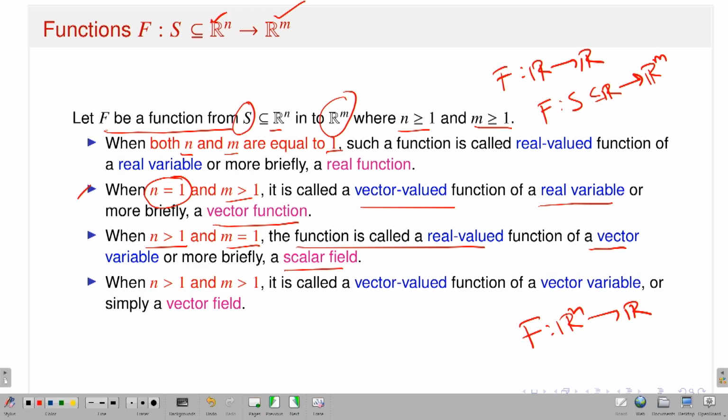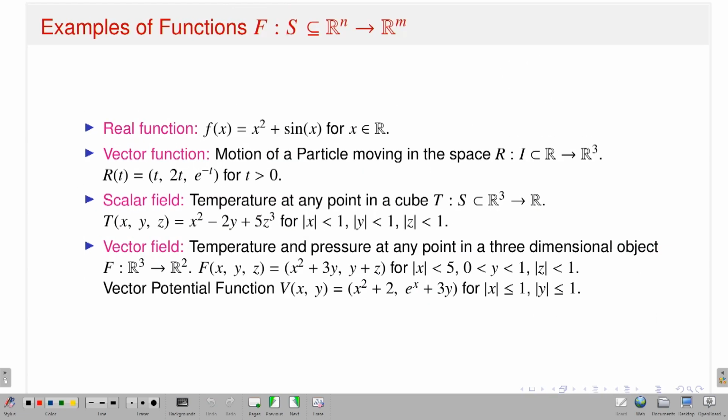Finally, if I have both n greater than 1 and m greater than 1, then what will happen? When both n and m are greater than 1, it is called a vector valued function of a vector variable, or simply a vector field.